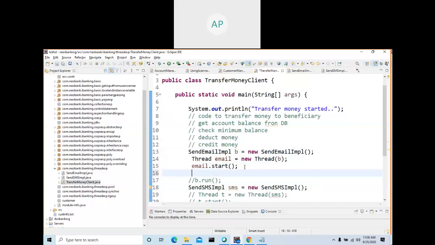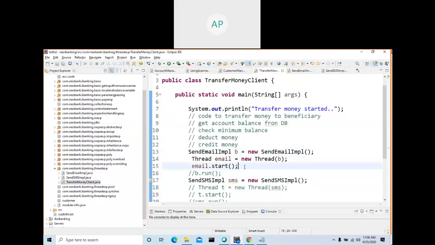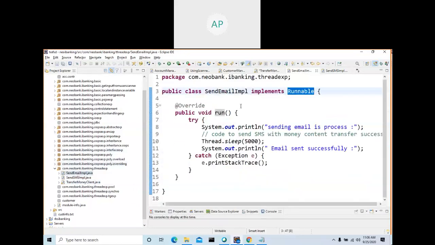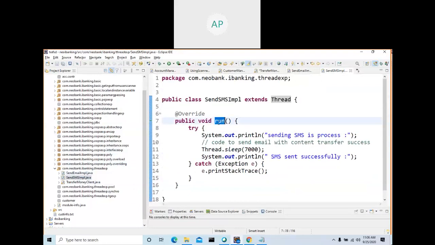Whereas if you call a method, if there are 100 lines, all the 100 lines will get executed, then it will come to the next line. But in the case of a thread, it won't wait. Here you are starting the thread. In both the classes, the one that extends Thread and the one that implements Runnable, there is a method called run.